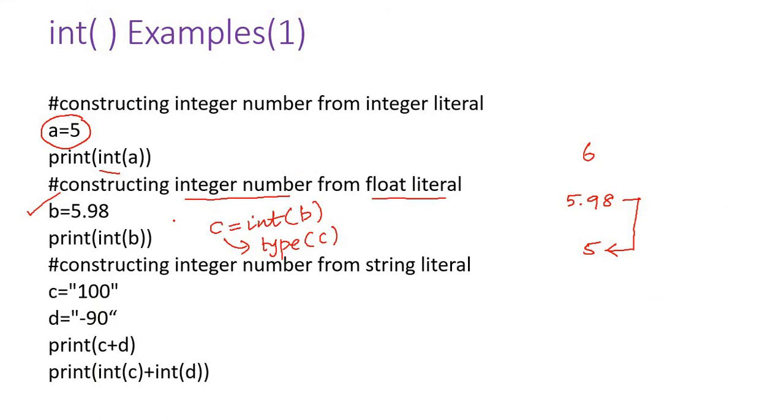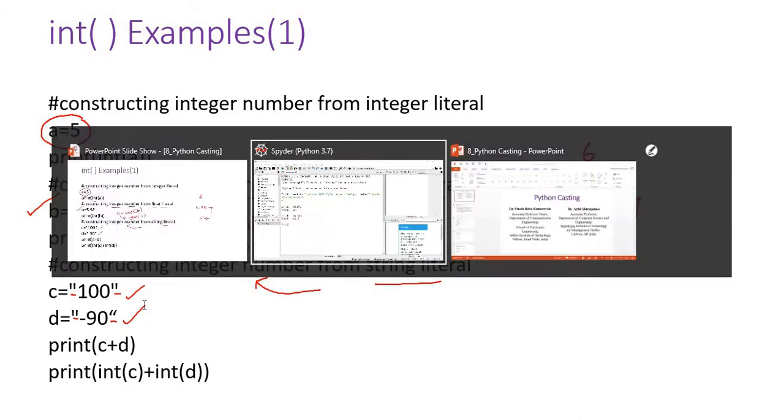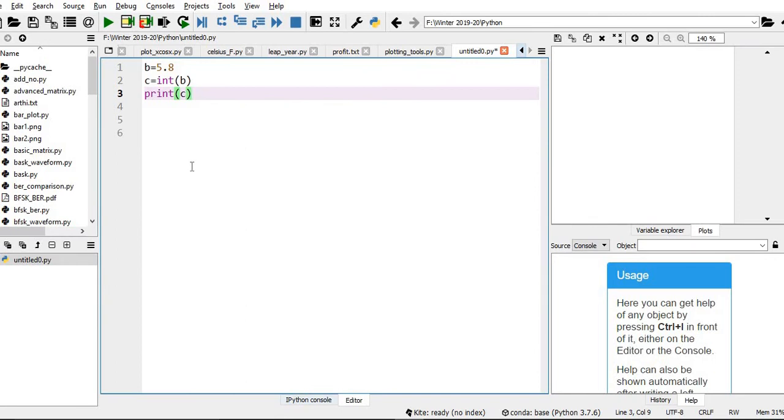Next, how do you convert a string literal into an integer? Here some example is given, c and d. You just notice they are not integers. Here you can see there are some double quotes, so basically they are strings. We'll see what happens if I directly print c plus d. Let me take c equal to 100, but it is a string, not an integer. Just to represent a string, I'm using double quotes.